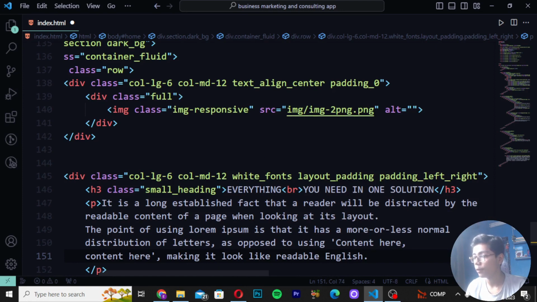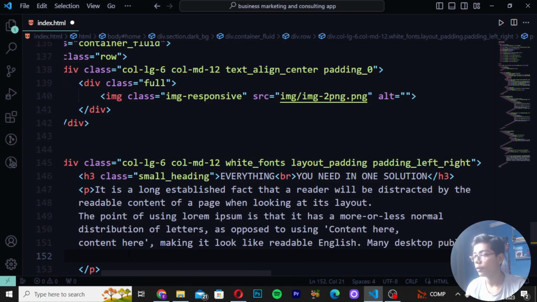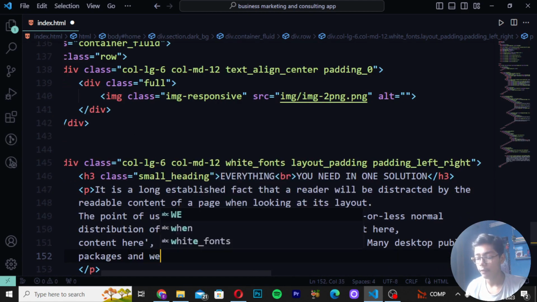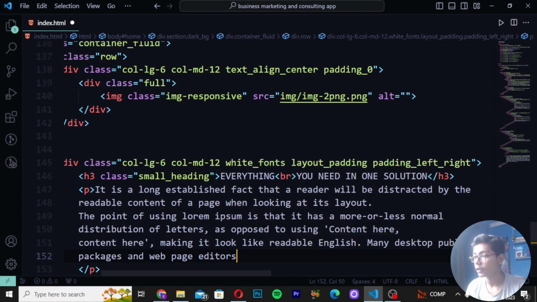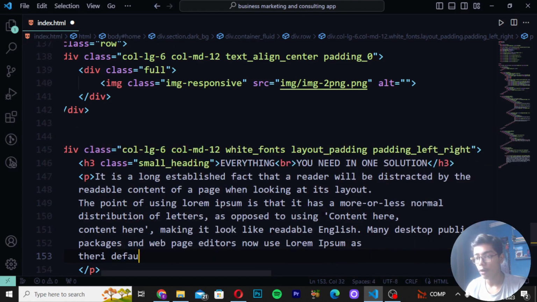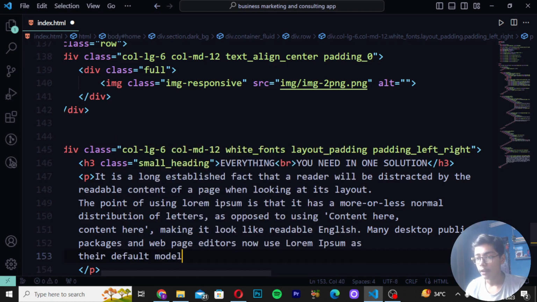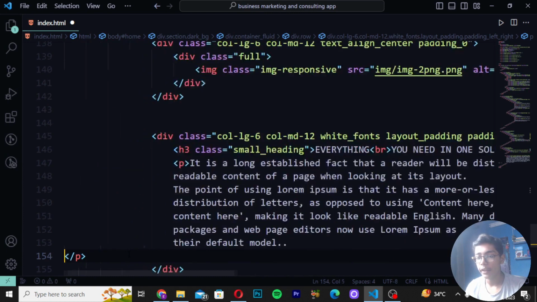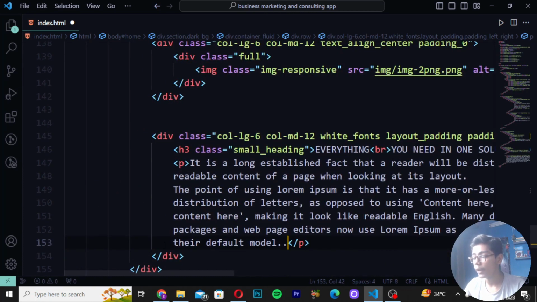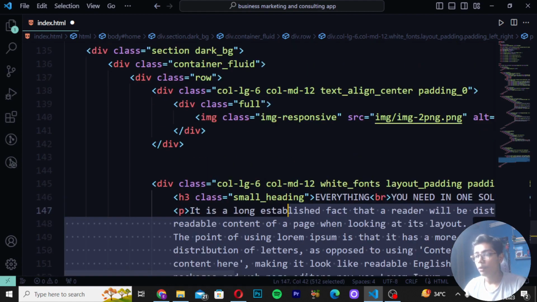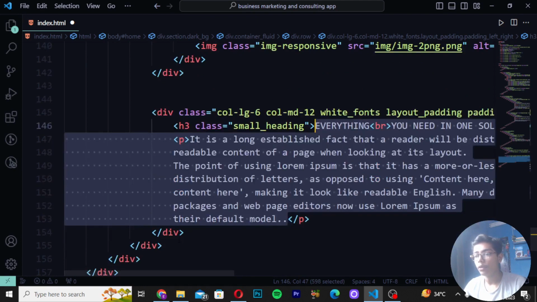Then when you just done that, you have to create main desktop, right here publishing. Then you have to move down right here packages and web page editors. Now use lorem ipsum as their default. So here I will be writing as their default model. Then close it and then take this p tag at the top like this. After doing that, just you have to simply do one thing, like you have to now copy this which we have just written here. So I will be now moving at the top, and then I will be pressing Ctrl C to copy like this.